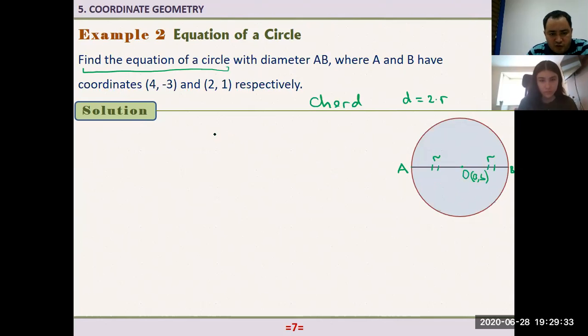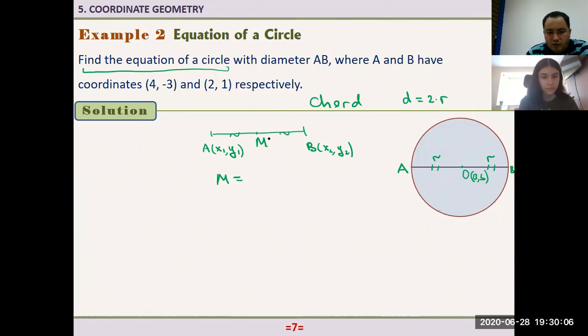And also in coordinate geometry, I assume that you should have learned this before. If you are given 2 points, A, whose coordinates are x sub 1 and y sub 1, and another point here, x sub 2 and y sub 2, it's a straight line. Now, how do you find the coordinates of the midpoint of these 2 points? So that's a midpoint. This distance is equal to this distance.